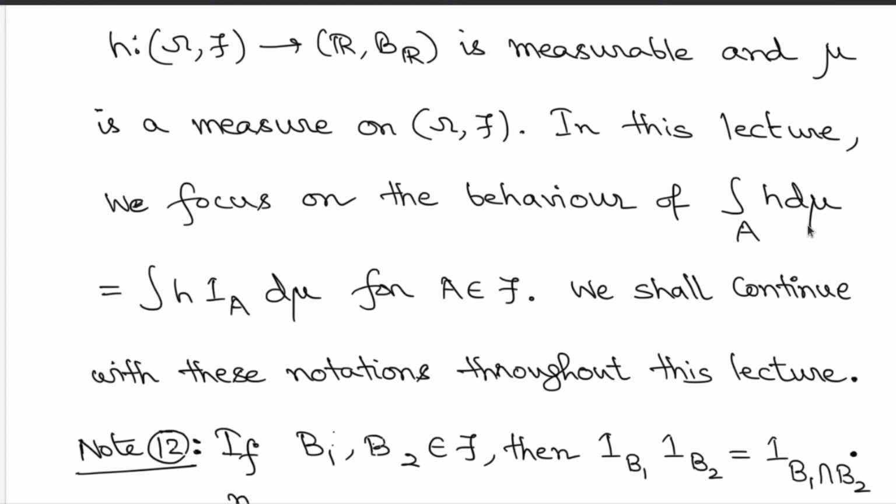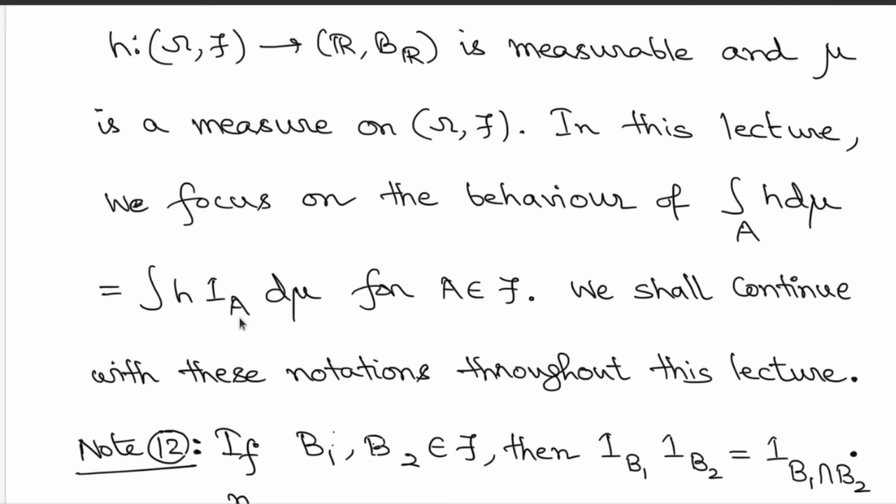For each set, you get some extended real number if the integration exists, and hence you can look at this set function for each set A in the domain side. We are going to look at the properties of this specific type of integration in this lecture.